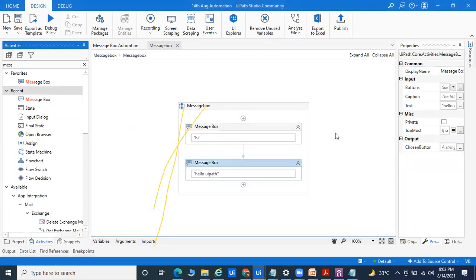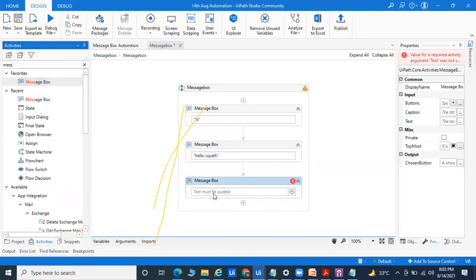If you want to write in one line like hi hello, you can pass hi and then the plus sign, that is called concatenation. To understand this part: plus sign, minus sign, asterisk. So it will display in two lines, hello and hi.